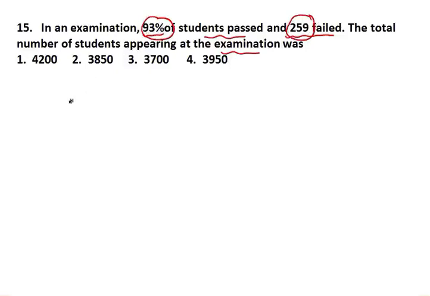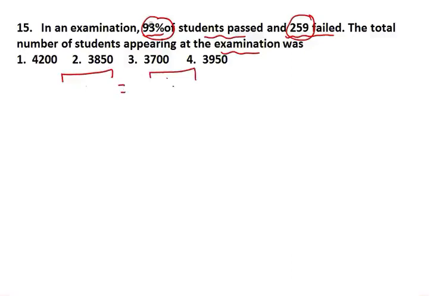So if I equate pass and fail, my equation is not going to be equal. To equate the equation, I need the same parameter. Here the parameter should be the same, the condition should be the same. When both conditions are the same, then only I can balance the equation.